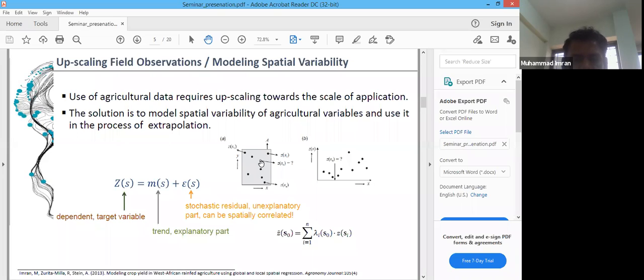We just want to give weights to the values at the neighboring points of the location for which we are going to predict the value. So crop yield at s0 might be some weighted summation of the crop yield at s1, crop yield at s2, and crop yield at s3. Estimation of these weights, which we call lambda i's, is the problem in geostatistics, for which we use different tools.